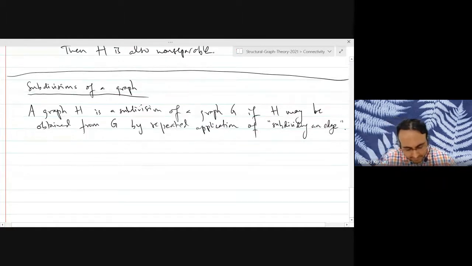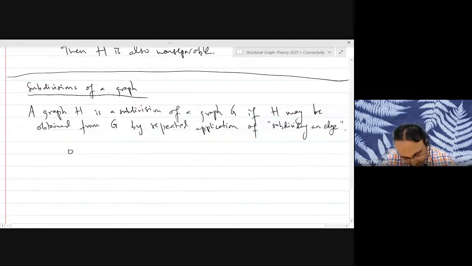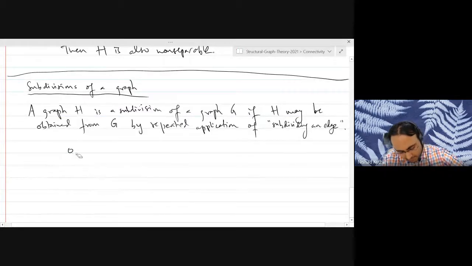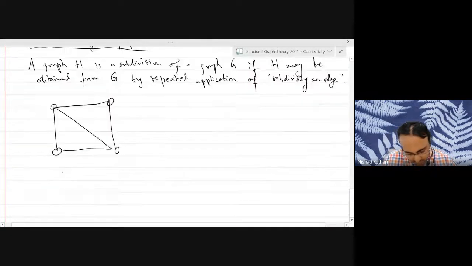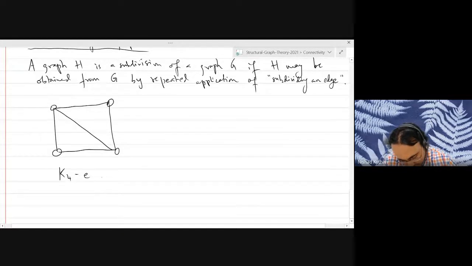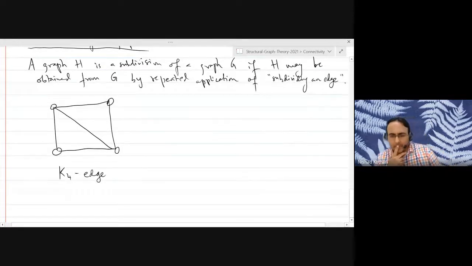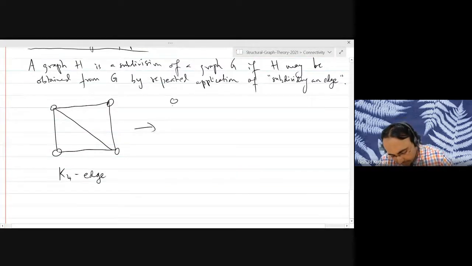Okay, so to give you an example, here is the graph. Let's say, let me make K4 minus 1 edge. So this is K4 minus 1 edge. Okay, and now I can keep subdividing edges.